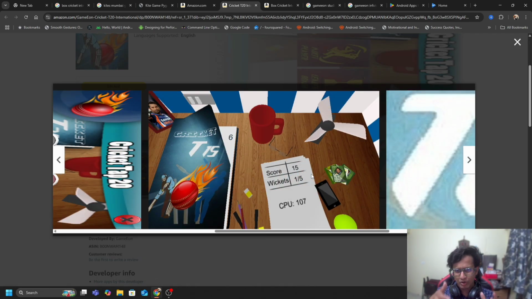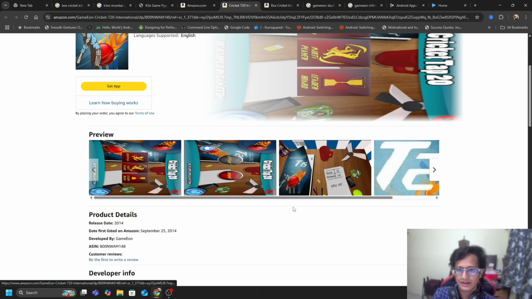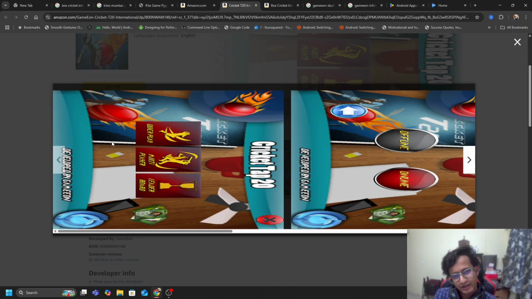We had a 3D book in it, and all you had to do was tap on this book. It would flip a page, and whatever number comes on that page becomes your score. It was a very simple book cricket game, just imagined in 3D. And then it had some different versions as well: quick play, multiplayer, leaderboard, and all.